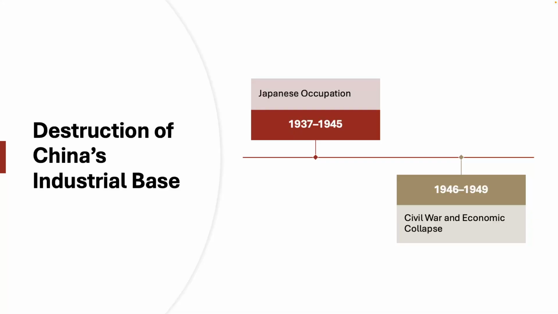Cities like Shanghai, for example, which at the time was one of China's largest industrial centers, would start to suffer very heavy damage, including destruction of their factories, of their railroads, and their ports. Of particular importance for the Japanese was, of course, Manchuria, a region that was rich in natural resources and was a significant industrial base under the Japanese-controlled Manchukuo.